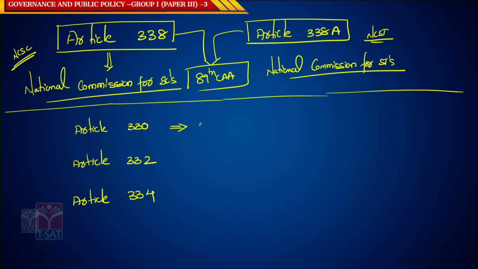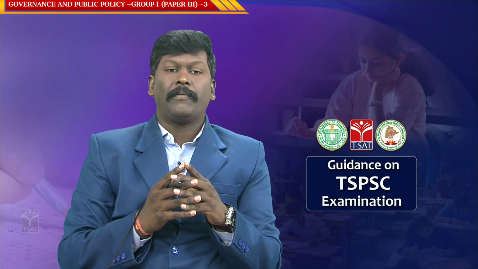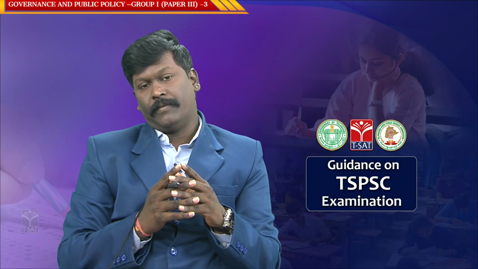Article 330 says there should be reservations of seats for both SCs and STs in Lok Sabha, on the basis of their population. So, reservation of seats shall be there on the basis of their population.